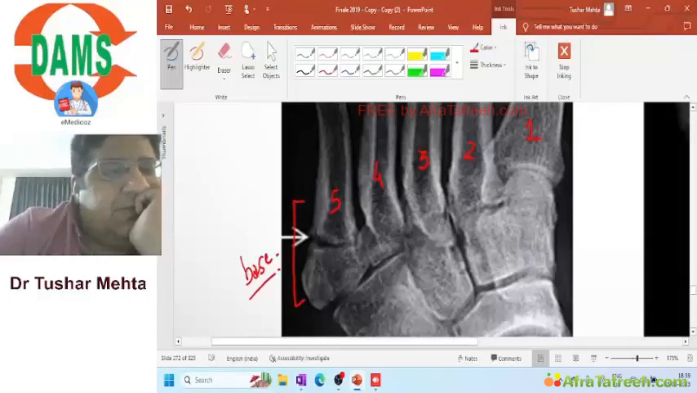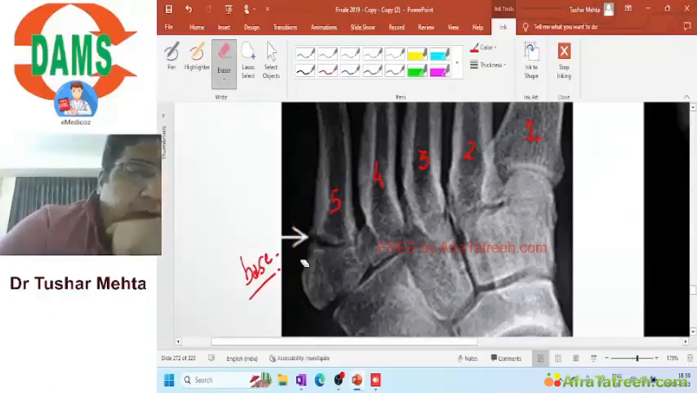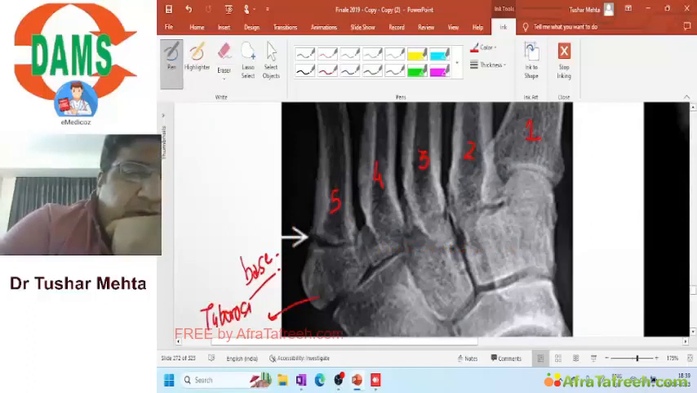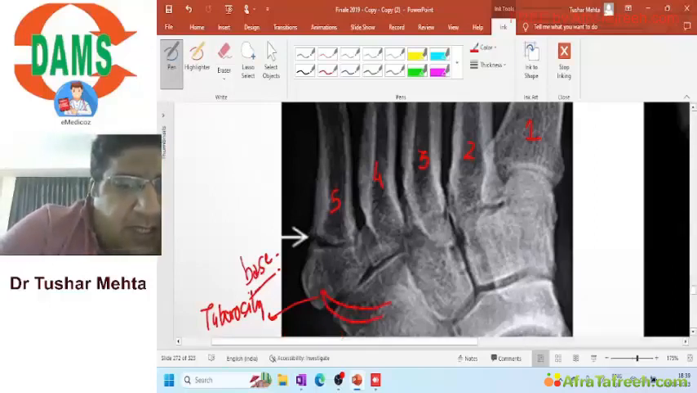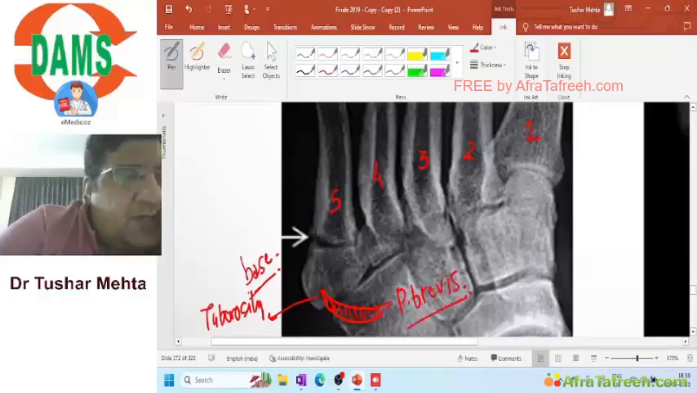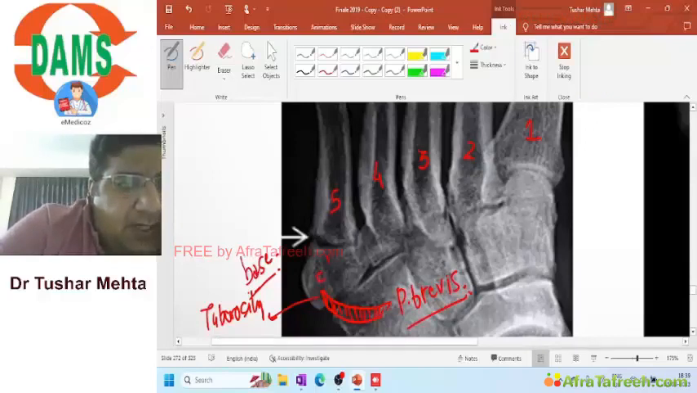In this base of the fifth metatarsal, I want to tell you something very important. This is called the tuberosity or the tubercle at the base of the fifth metatarsal. Why is this tuberosity or tubercle very famous? Because a tendon gets inserted here. By the way, this tendon is the tendon of peroneus brevis. Now what you are looking at is epiphysis, metaphysis, and diaphysis. I hope it's clear to you.